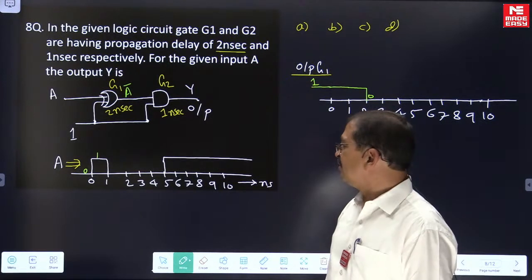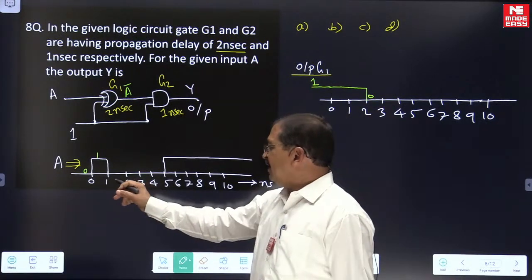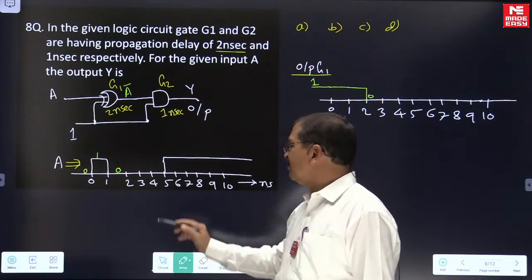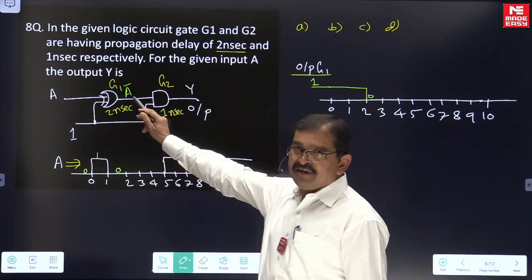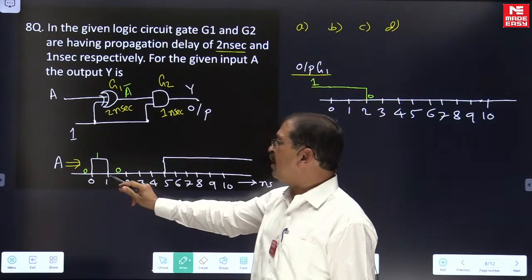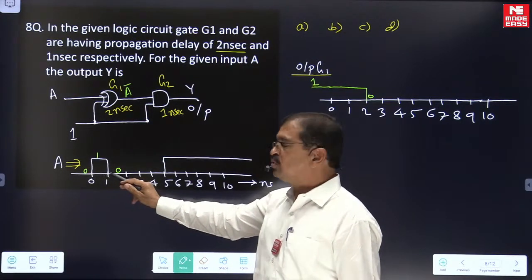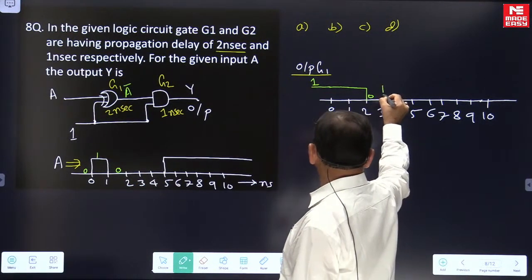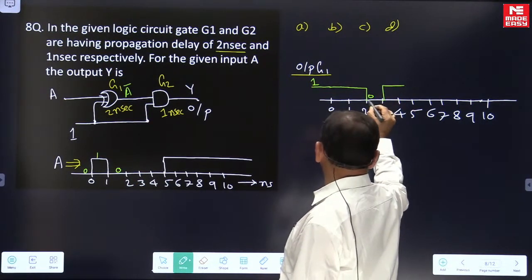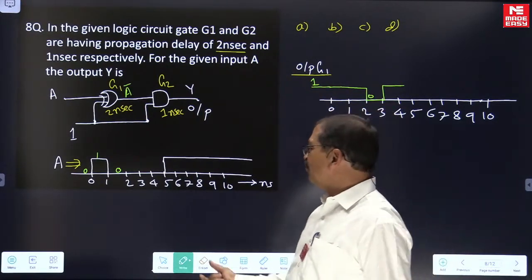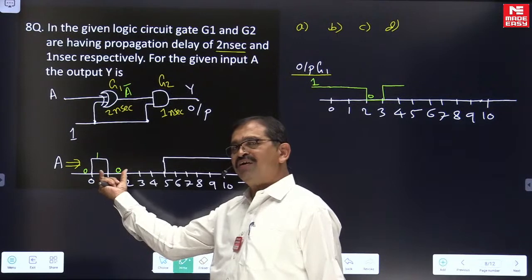Right? And at 1 nanosecond, it is falling to 0. So this effect we are reading from the output of this XOR after 2 nanoseconds: 1 plus 2, so after 3 nanoseconds. After 3 nanoseconds, it is 1. You can even cross check something like this. For a duration of 1 nanosecond, it is 1.